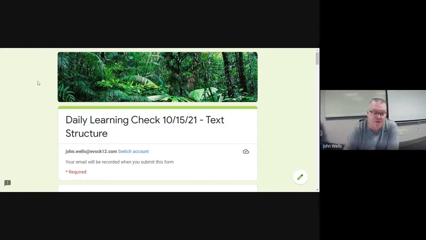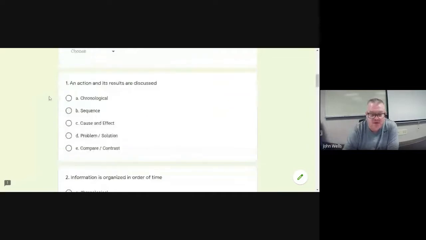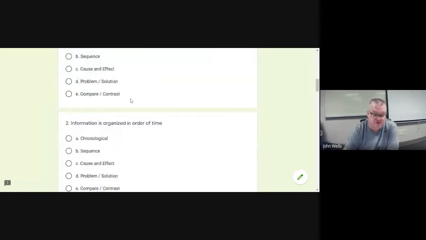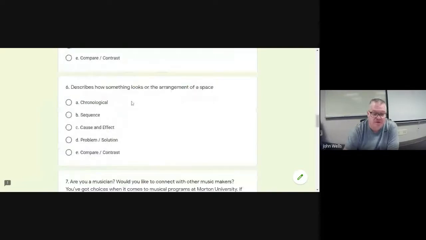So once you open up the form from today, it'll open up to a form that looks like this. We've got the rainforest at the top here. First name, last name, block, pretty straightforward. The first few questions, it gives you a definition. It asks you to pick which of these text structures this is, okay? An action and its results are discussed. Which one is it, right? And so you'll just select those. The first six are those.